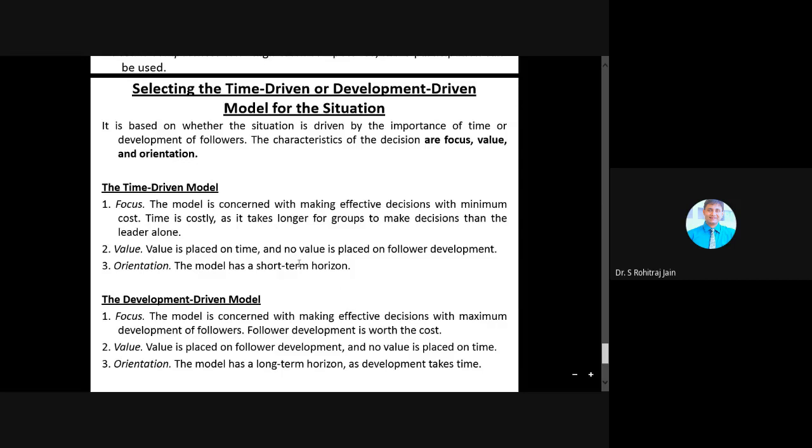The time driven model is a short term horizon, but here it is long term. Once everything is set, you will get the benefit from the development driven model, because value is placed on follower development, and no value is placed on time.